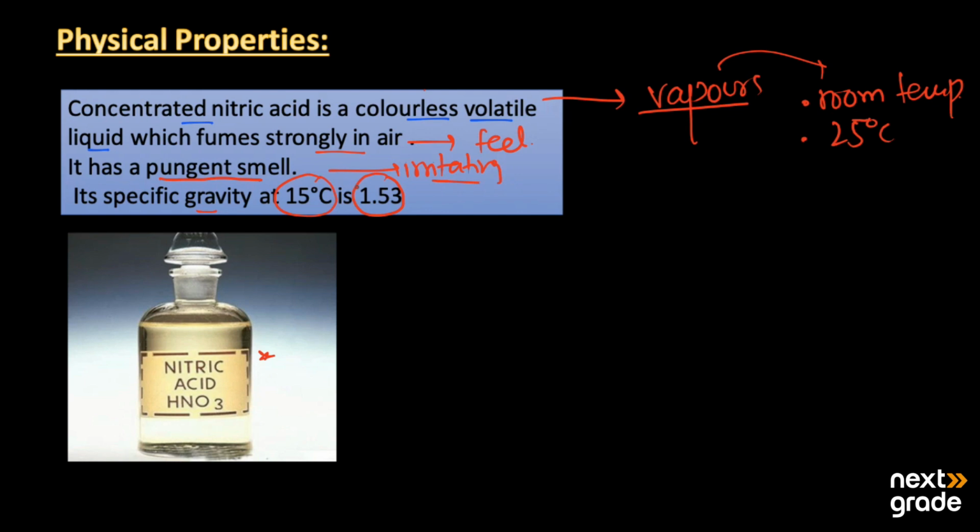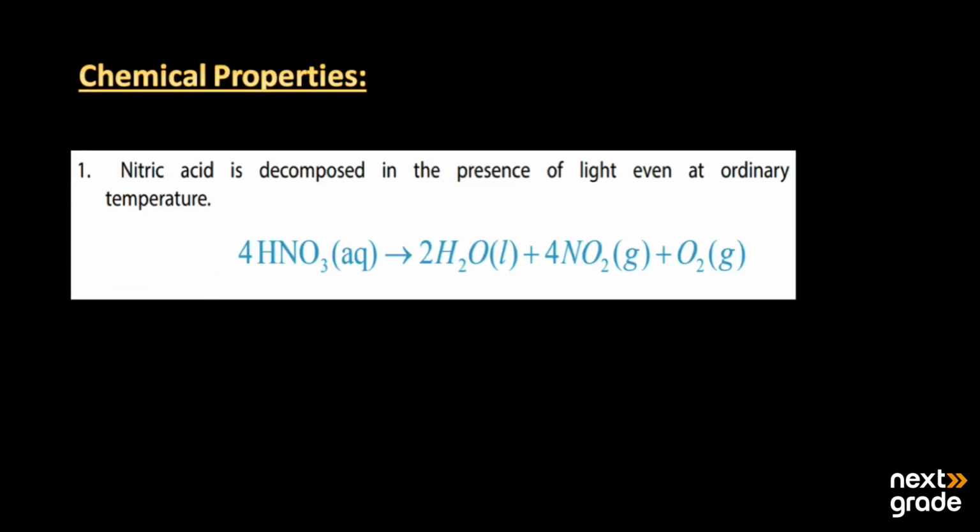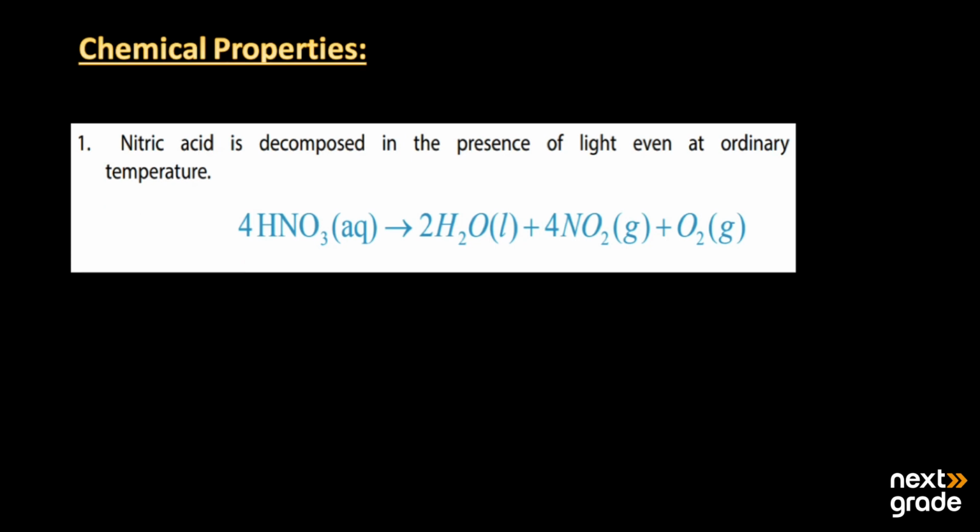On the other hand, nitric acid gives a lot of chemical reactions. It is very reactive chemically when it reacts with substances. The first chemical property of nitric acid is that it decomposes in the presence of light, even at ordinary temperature. Here we have nitric acid as HNO3 in its aqueous form.